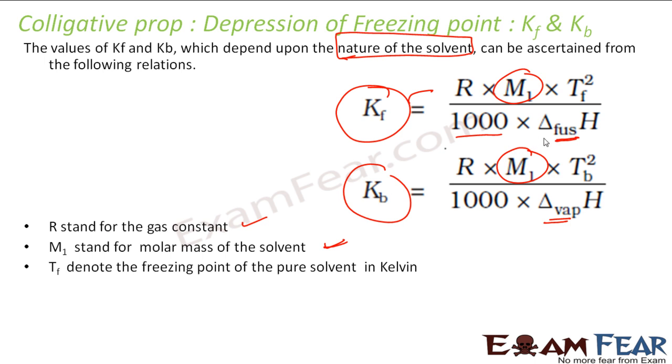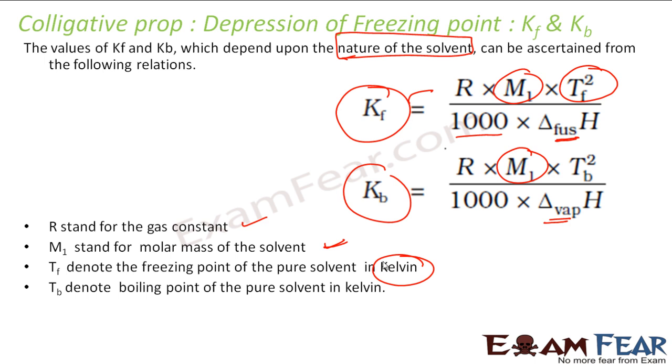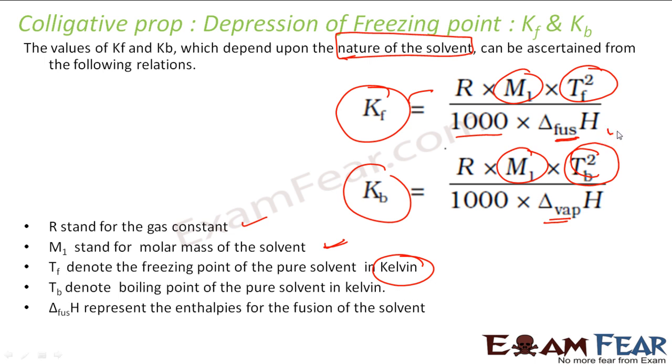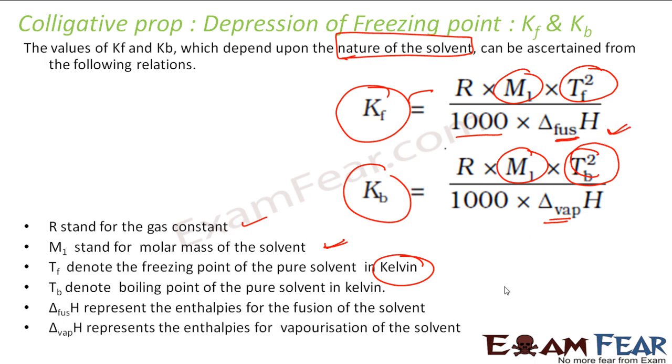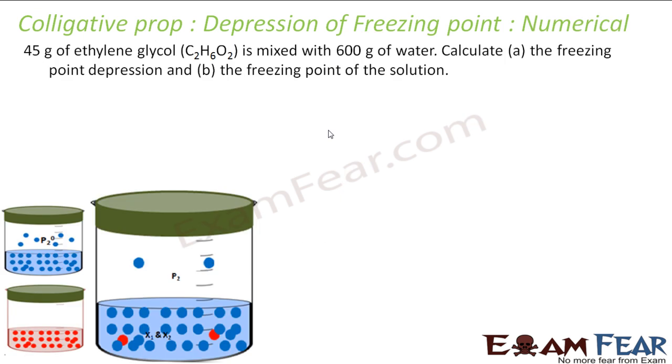Tf is the freezing point of pure solvent in Kelvin, and Tb is the boiling point of the solvent in Kelvin, and delta H fusion is the enthalpy of fusion of solvent, and delta H vap is the enthalpy of vaporization of solvent. So using this formula, the Kb and the Kf value is calculated, but we won't use this formula as such in our class.